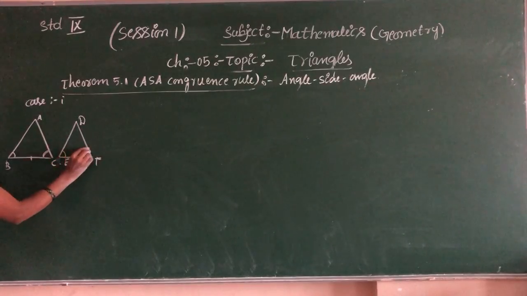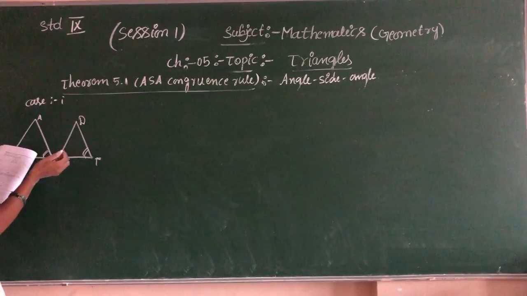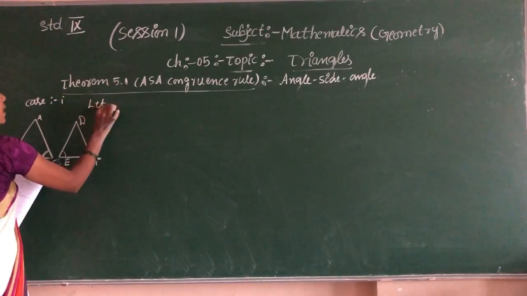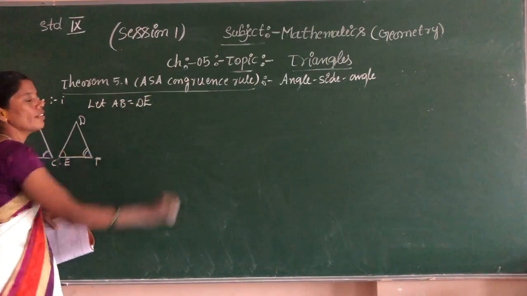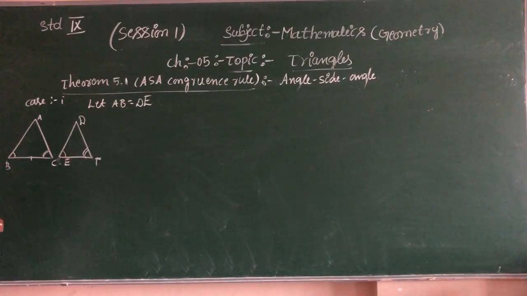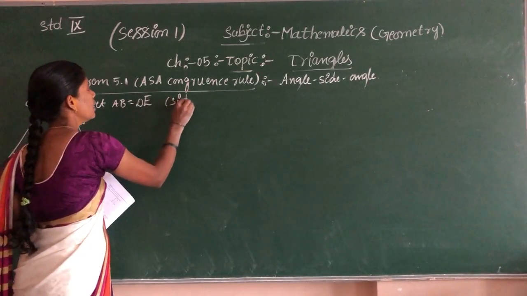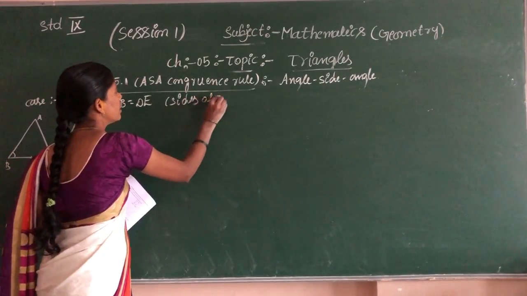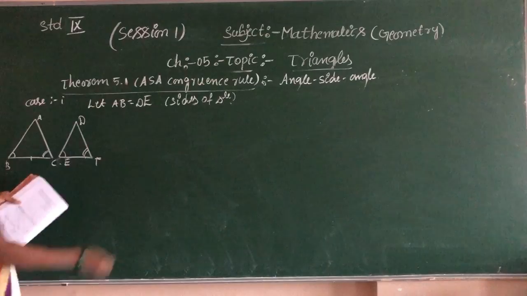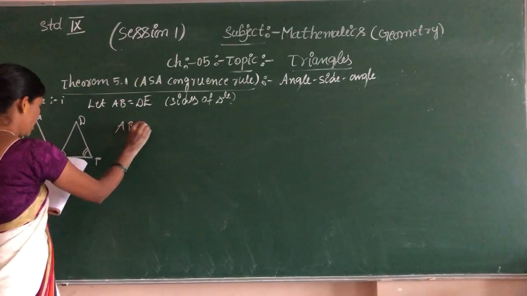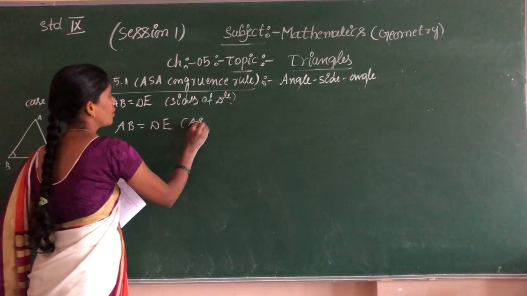Okay. So here, ABC. Let AB be equal to DE. Okay, children, which one is this? These are the sides of the triangle. We should write the reason: sides of the triangle. AB is equal to DE. You only assume that.